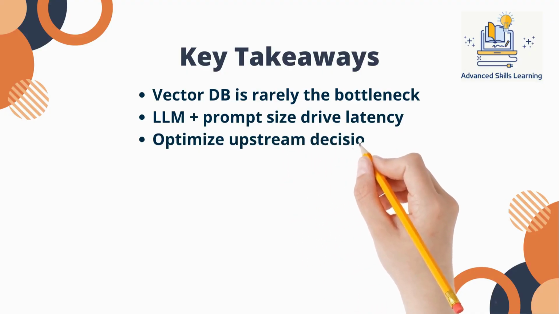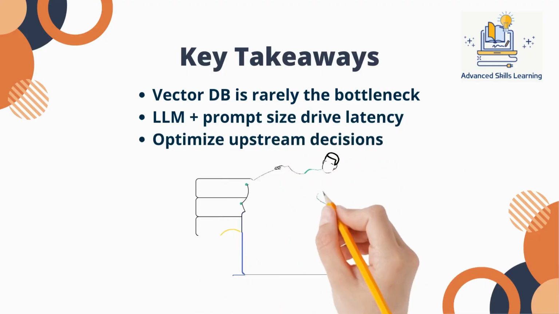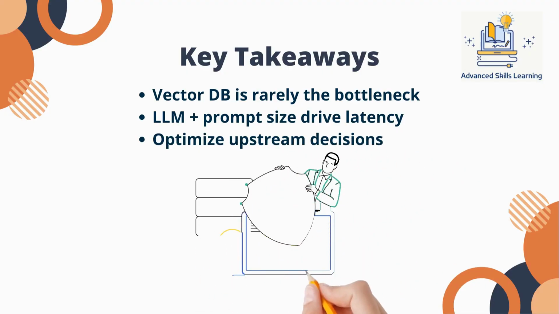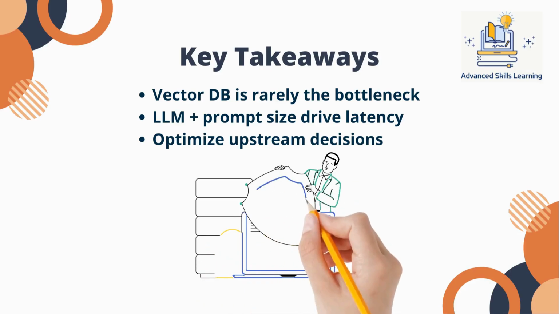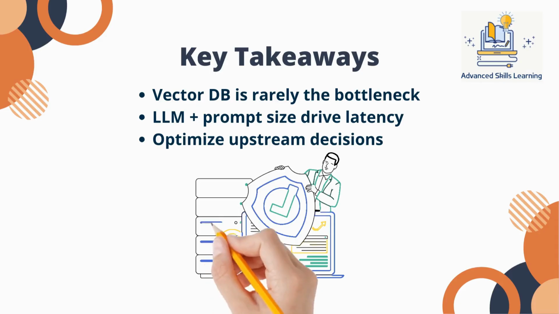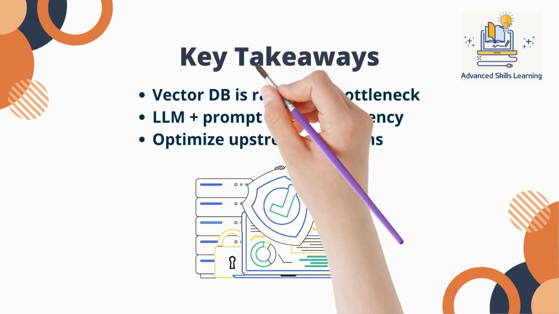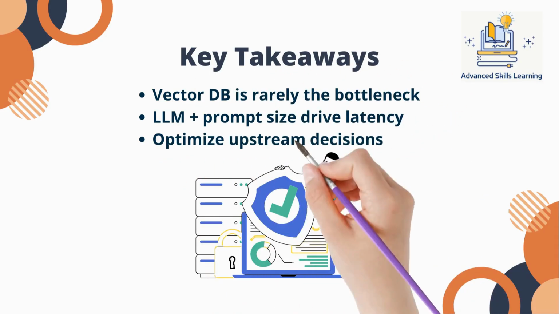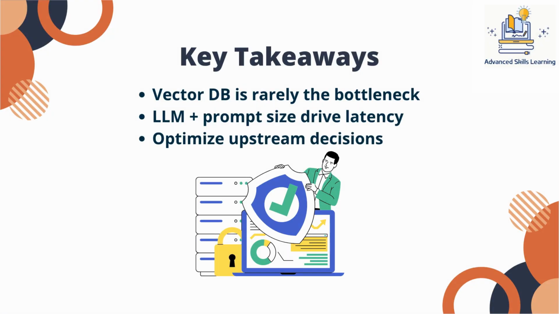If your system feels slow, don't start by replacing your vector database. Start by measuring where the time actually goes. Look at prompt size, look at token counts, look at re-ranking overhead, because in most cases, the fix is not a faster database. It's a smarter system. The fastest systems are not those that retrieve more, but those that send less to the model.